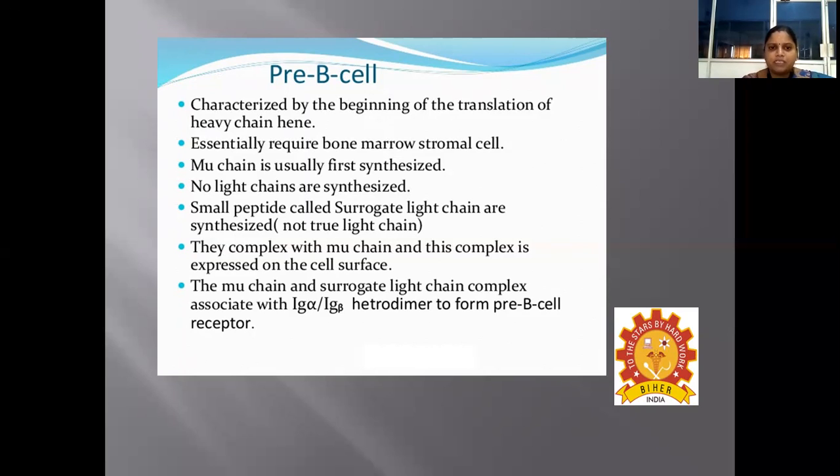And the mu chain is usually first rearranged, and the light chains are not synthesized at this stage. A small peptide called surrogate light chain is synthesized, but this is not the true light chain. This is regarding the production of antibodies, and they complex with this mu chain, and this complex will be expressed on the cell surface. This is characterized at the pre-B cell stage itself, and the mu chain and the surrogate light chain complex associate with the Ig alpha and Ig beta heterodimer to form a pre-B cell receptor.